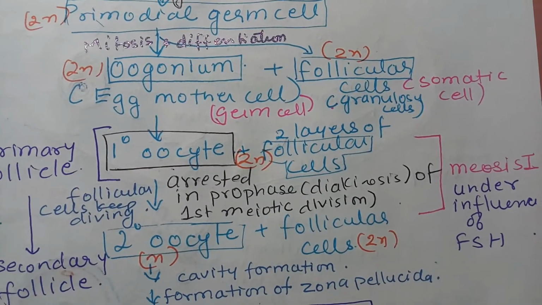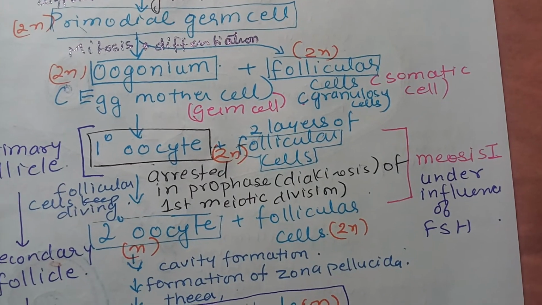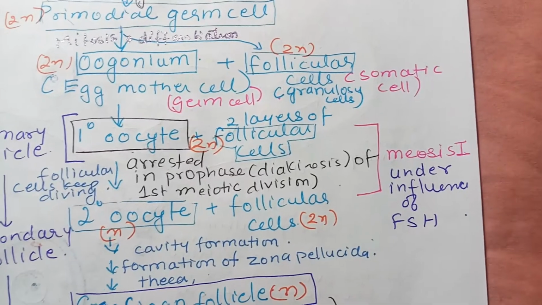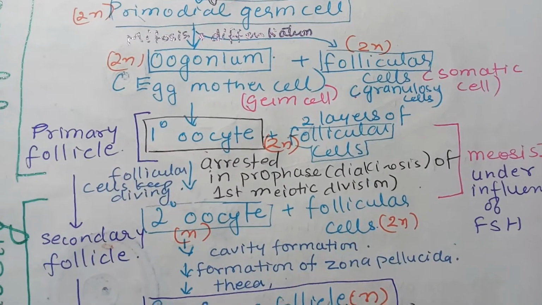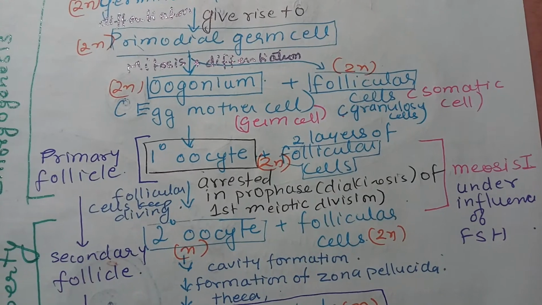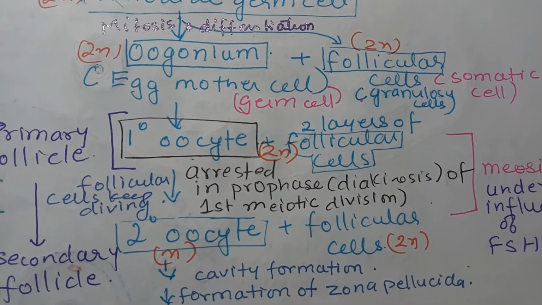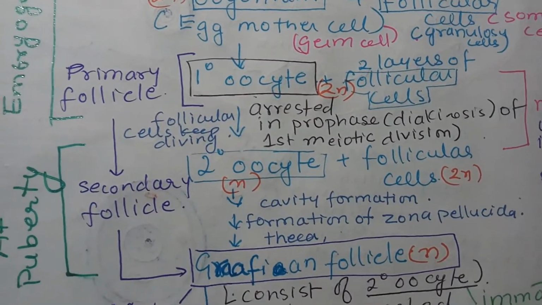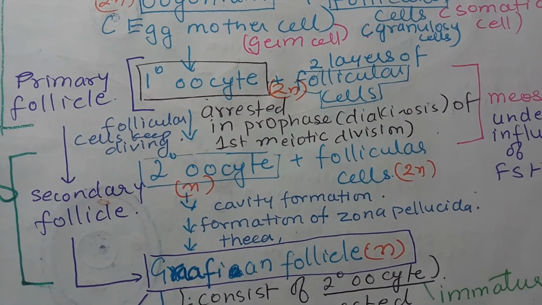The primary oocyte will now undergo meiosis 1, and this takes place under the influence of hormones, because at puberty hormones such as follicle stimulating hormone are synthesized. So the primary oocyte will complete its meiosis 1 and get converted into the secondary oocyte, and again it is surrounded by follicular cells.